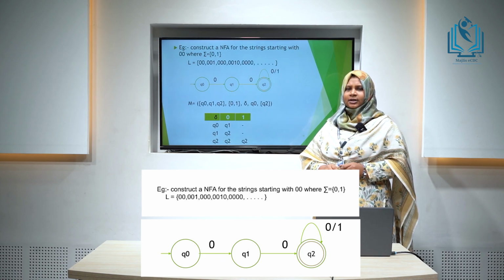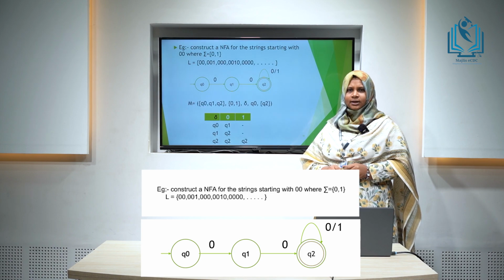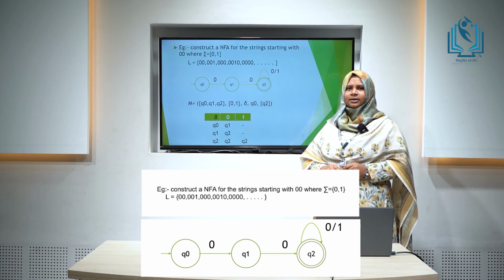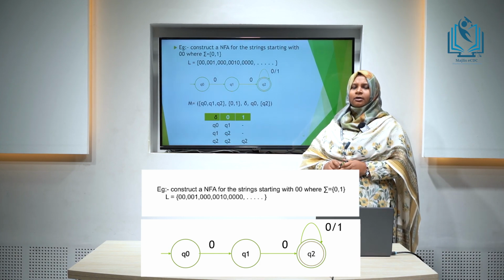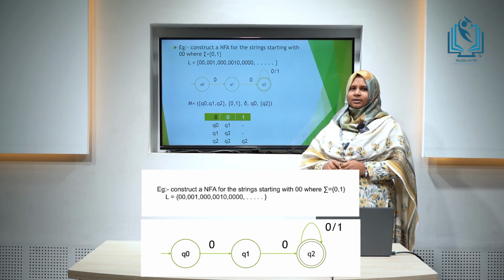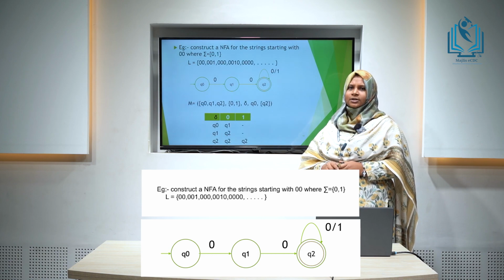Here 3 states are there, Q0, Q1 and Q2, where Q0 is the initial state and Q2 is the final state. Here it is not necessary to define all the transitions for all the states. So we can ignore the transition of Q0 and Q1 when the input symbol is 1.